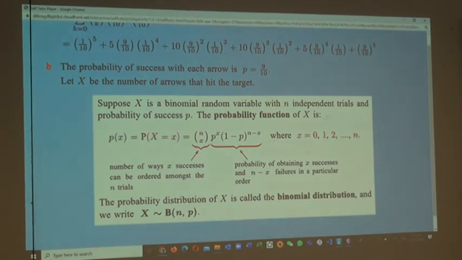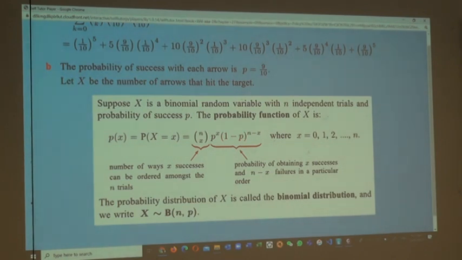The binomial coefficient n choose x is present because it tells us how many ways we can order x successes and n minus x failures out of n trials. The rest of the formula is the probability of obtaining x successes and n minus x failures in a particular order. Notice that if p is the probability of a success, then 1 minus p is the probability of a failure.